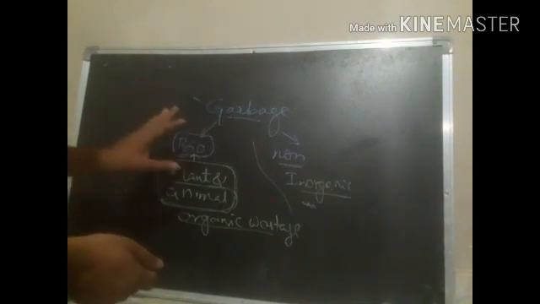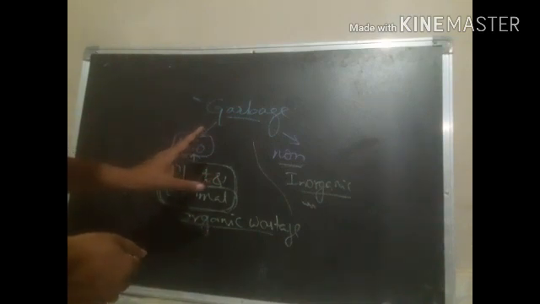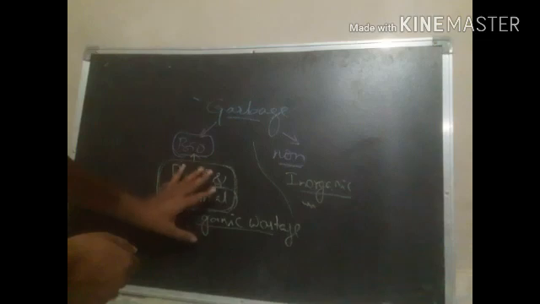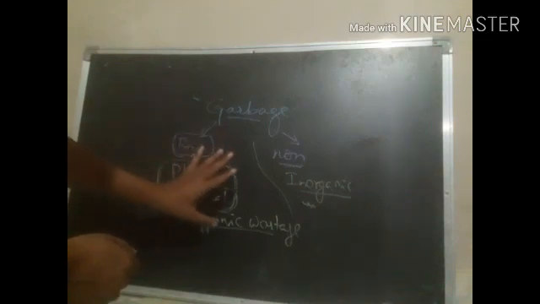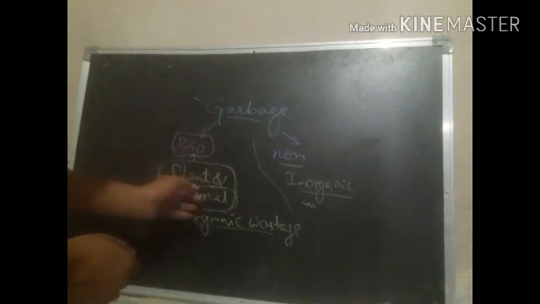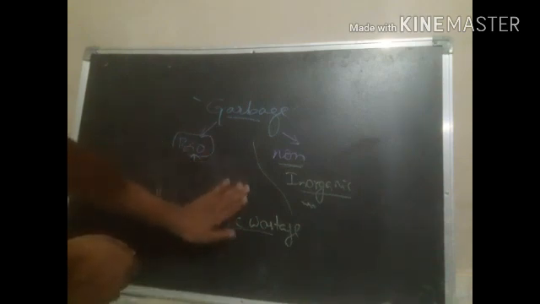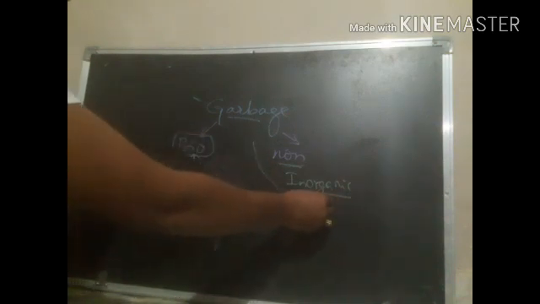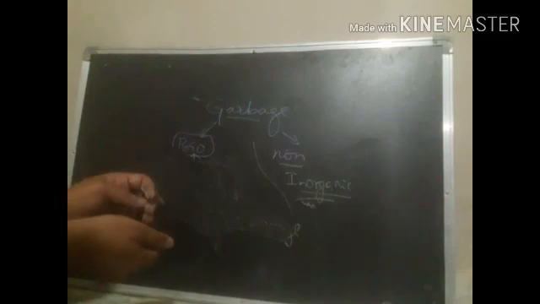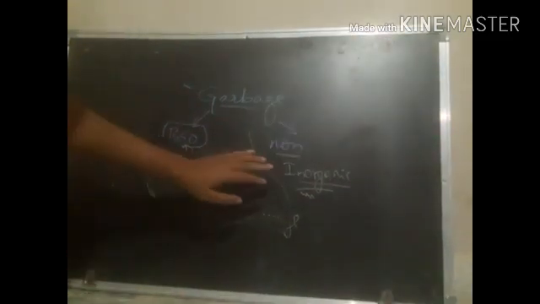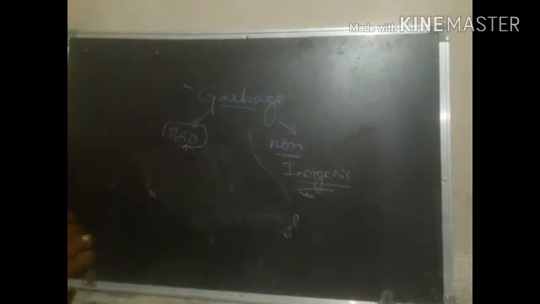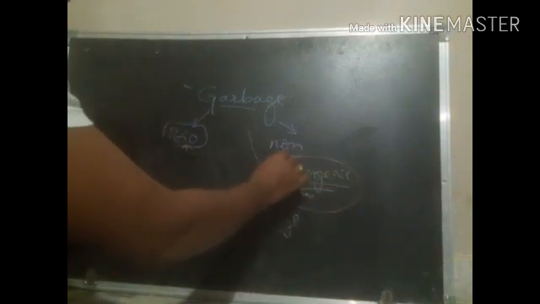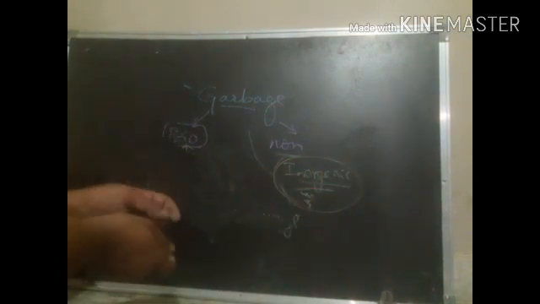Okay. Now let us see, the disposal of biodegradable waste is no problem. Why? Because they are natural. Naturally they are decomposed by the microbes, so they can be removed from the earth. But these non-biodegradable wastes create a major problem to society, right? They are not degraded easily by biological things, and they may survive for hundreds of years. So it is very hard to get rid of this garbage, right?